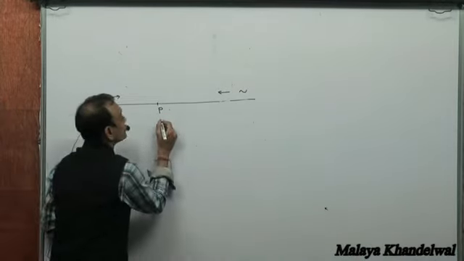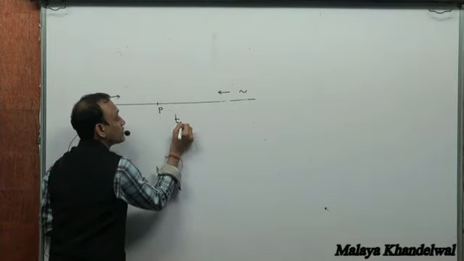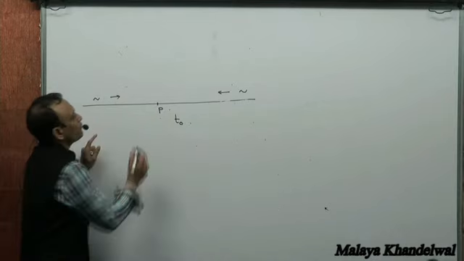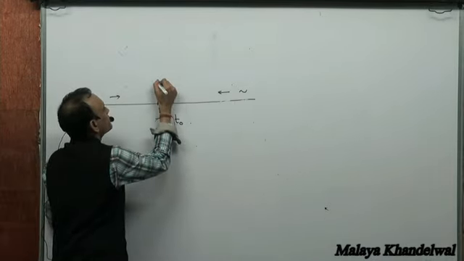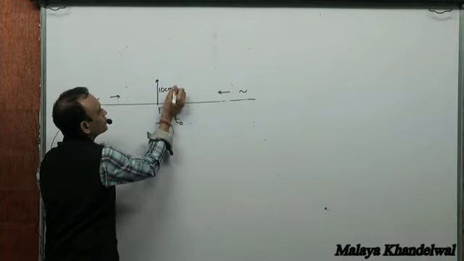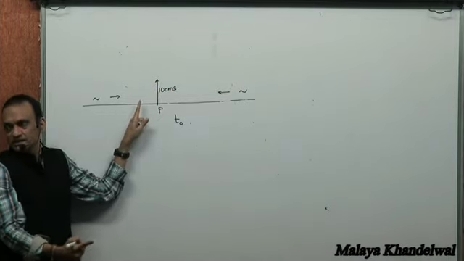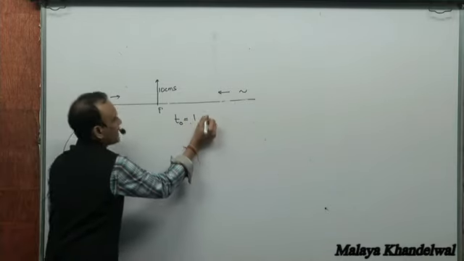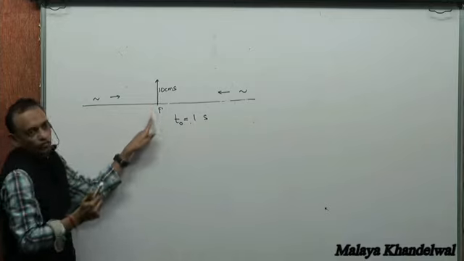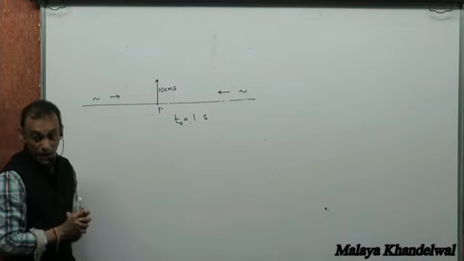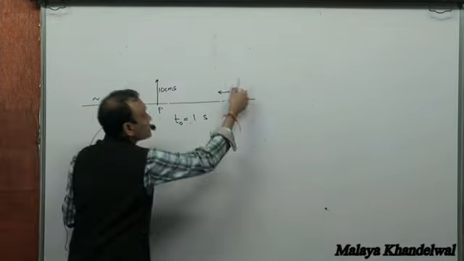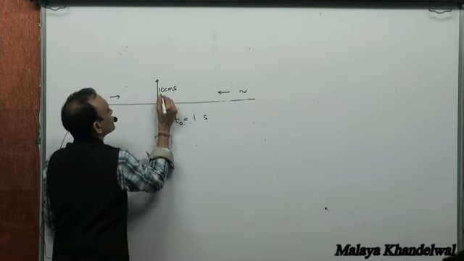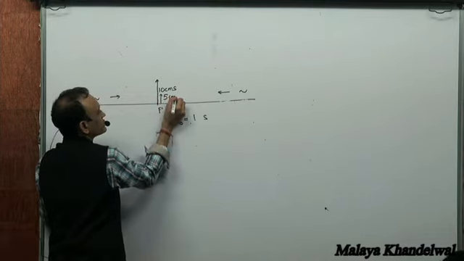Say at a given instant of time t0, equal to say 1 second, this disturbance alone would have produced a displacement of 10 centimeters upwards on the particle, and this disturbance would have produced a displacement of say 5 centimeters upwards.